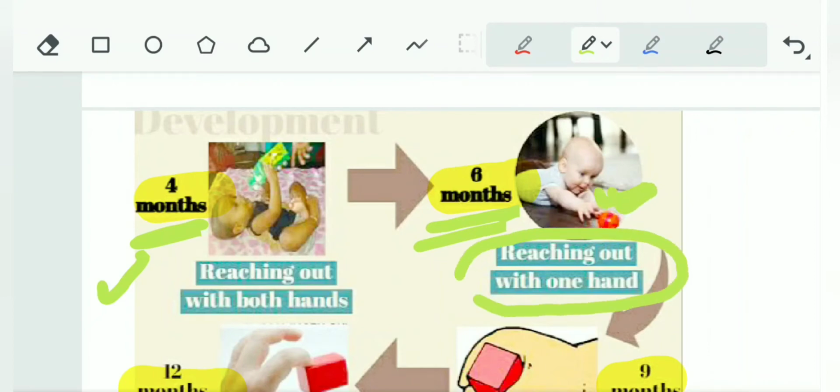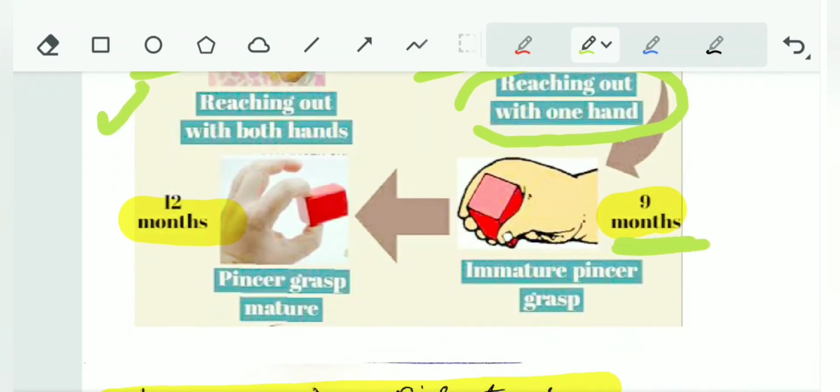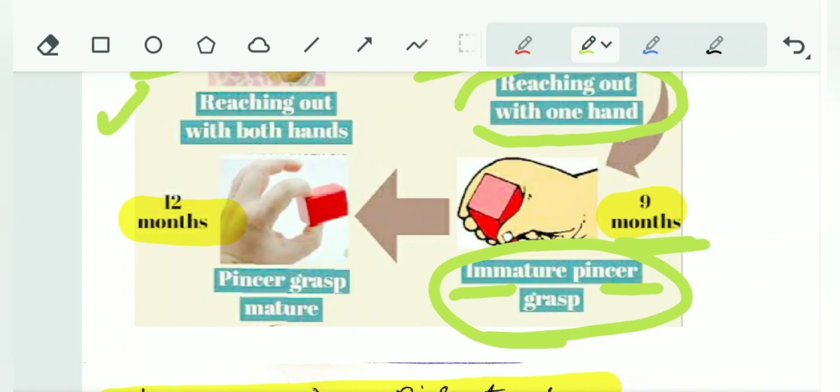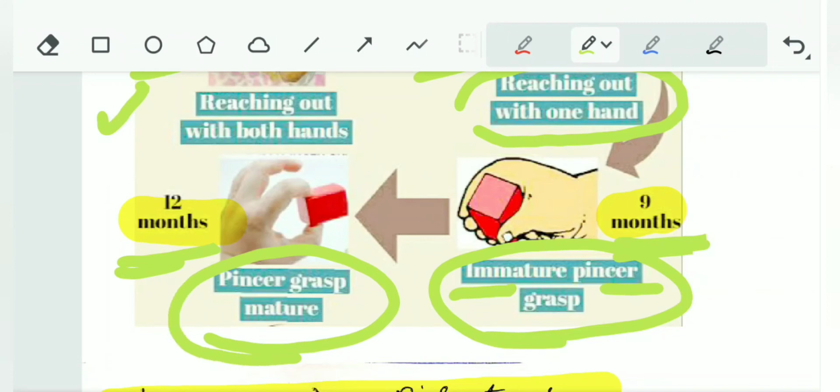See, only one hand, the child reaches the object with just one hand. So that is unidextrous reach, that is unisex, at 6 months. Now at 9 months, immature pincer grasp appears. Immature pincer grasp at 9 months. At 12 months, see, this is a mature pincer grasp. Okay.